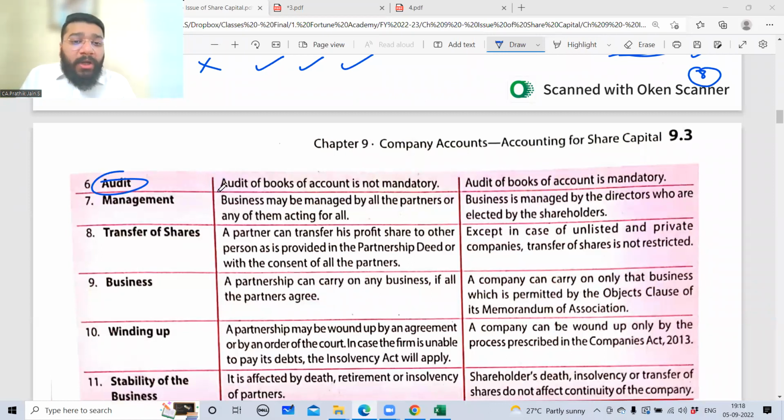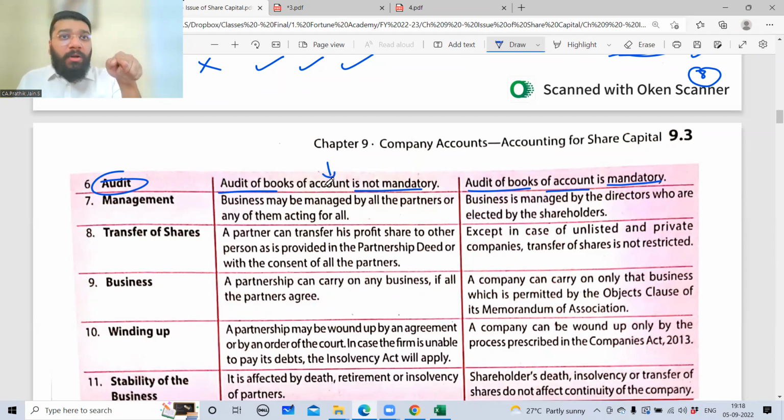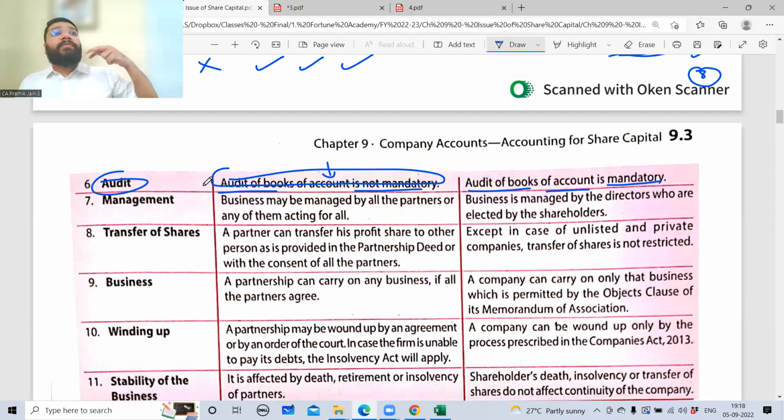Now, audit of the books, that is checking of the accounts, is not mandatory in a partnership. It is not mandatory. Whereas audit of the books of accounts in companies is 100% mandatory. See here, there is a limit. Audit is of two types: audit by partnership law and audit by tax law. Partnership law does not impose any compulsion. Please be very careful. The Partnership Act, which is our rule book, does not compel. But tax law, income tax law, has a rule saying that if you are crossing a particular limit, a particular amount of turnover or profit, then you have to audit.